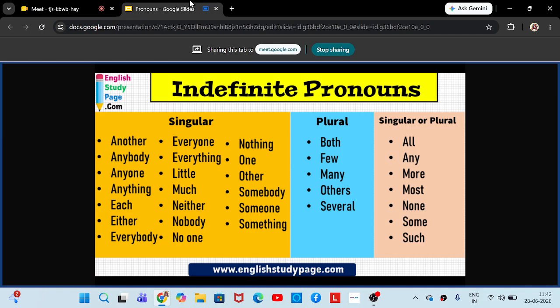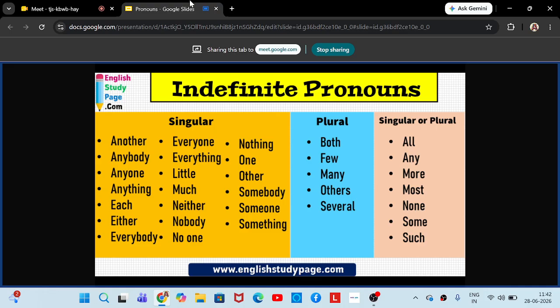Okay. So now you can see there are even more indefinite pronouns. It is divided into two as singular and plural. And also one more category is included, which can be used with both singular or plural. I will send this image in the group. You can go through that.